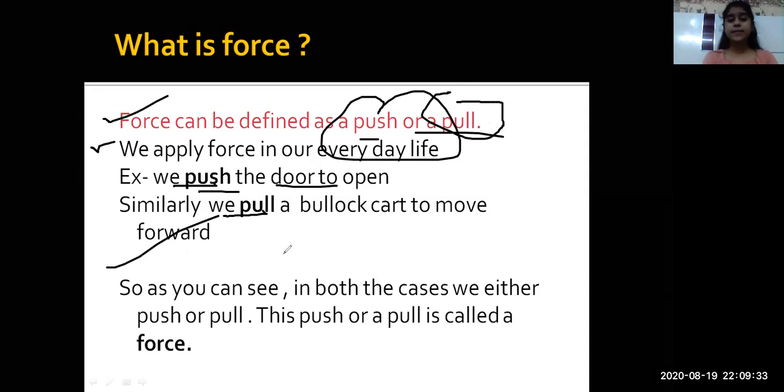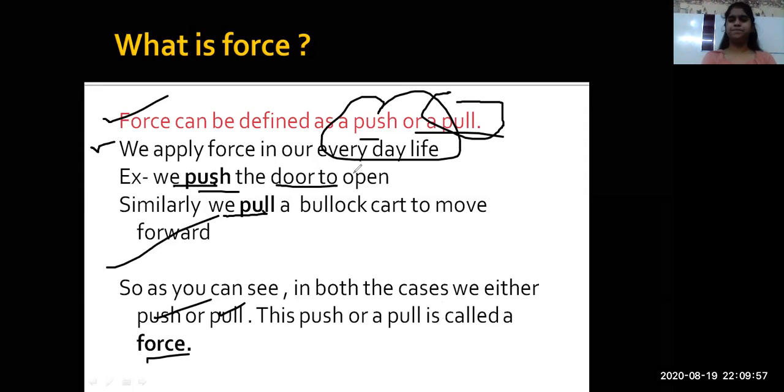In both the cases, we either push or we pull. So this push or a pull is called force. Isn't it a very simple definition? I hope till here it's clear to everyone.